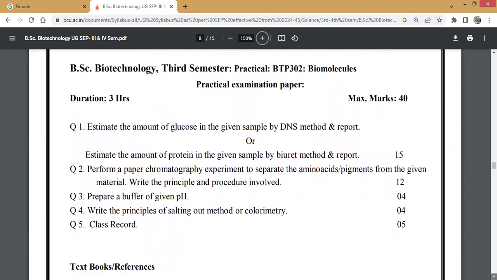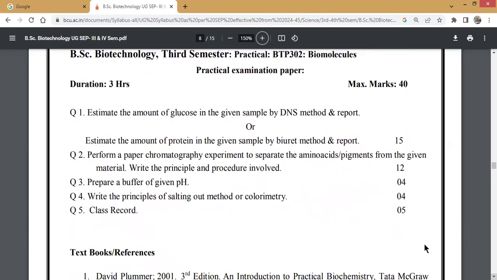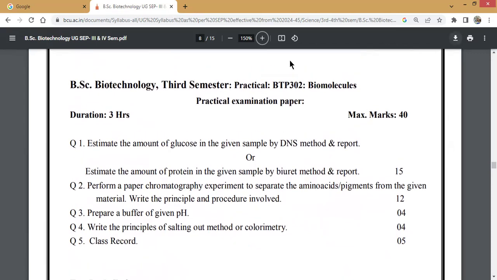If you understand the scheme of examination in the beginning, it's better, so that during your regular practicals you can focus on the important questions. I hope you understood whatever I explained here about both your theory and practical regular classes and also the practical scheme of the examination paper.